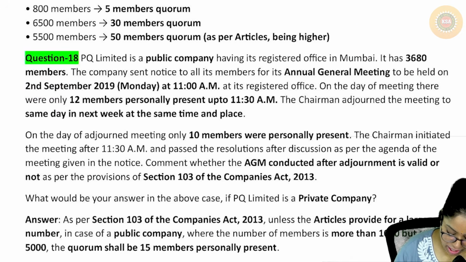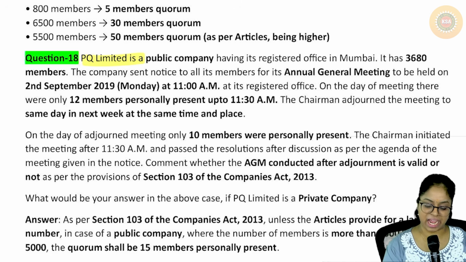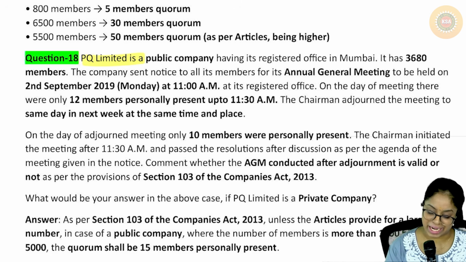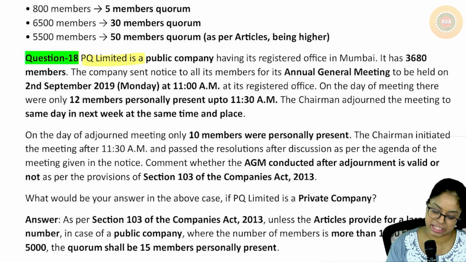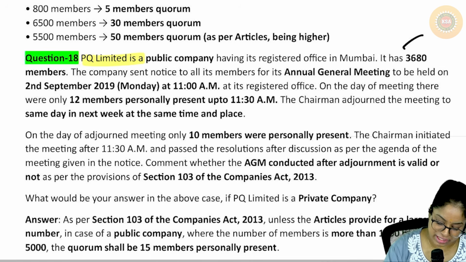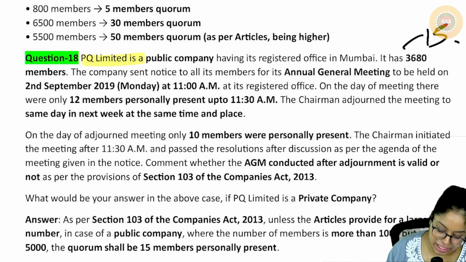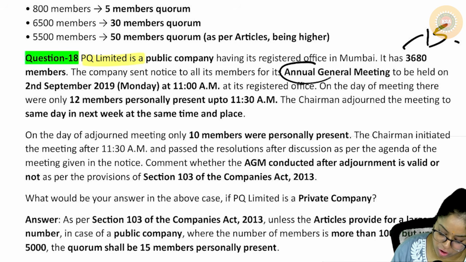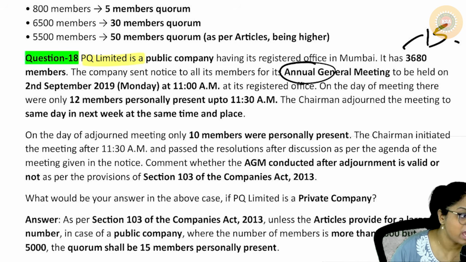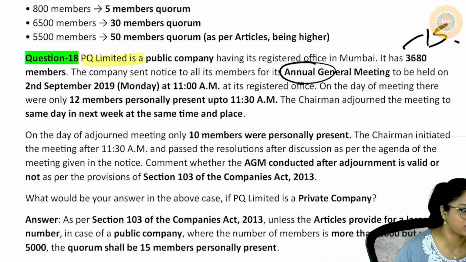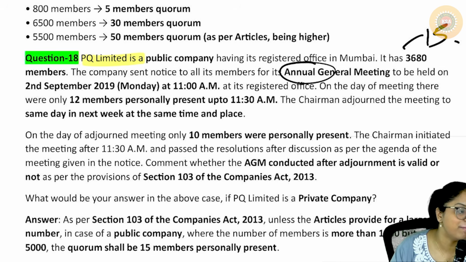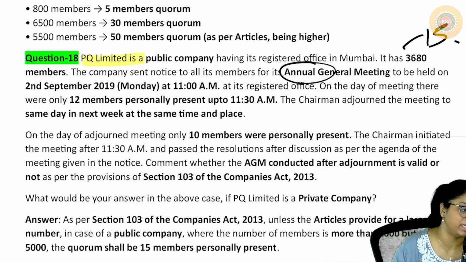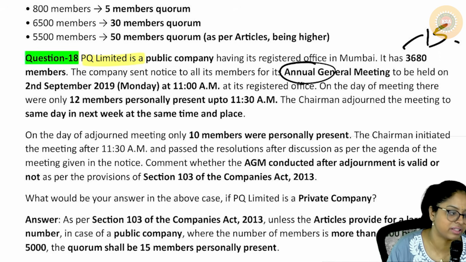Next is PQ Limited is a public company having its registered office in Mumbai. It has 3,680 members, which means quorum is 15. The company sent notice to all its members for calling its AGM to be held on 2nd September 2019 at 11 a.m. at its registered office. On the date of meeting there were only 12 members personally present up to 11:30. The chairman adjourned the meeting to the same day in the next week at the same place.